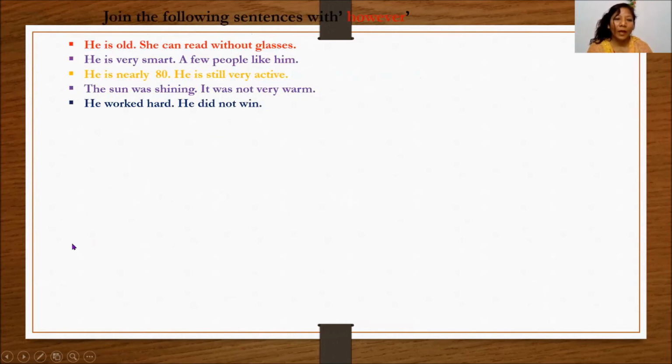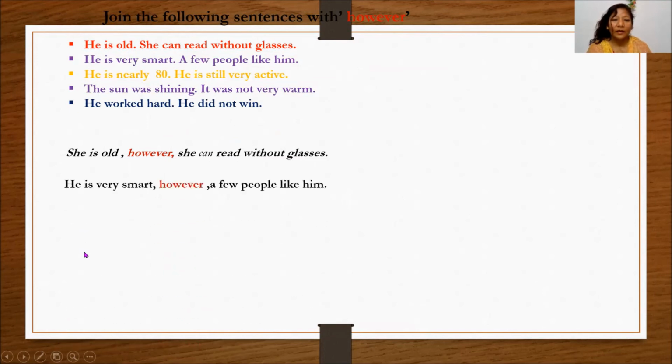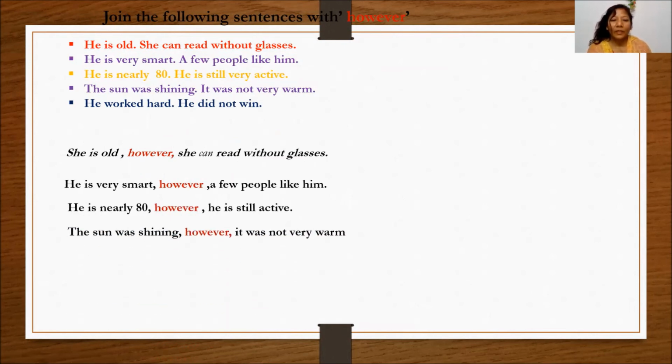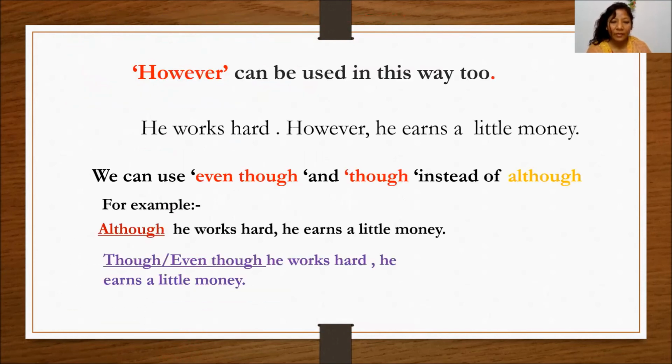Okay. Now join them with however. She's well, however, she can read without glasses. He's very smart, however, a few people like him. He's nearly 80, however, he's still active. The sun was shining, however, it was not very warm. He worked hard, however, he did not win.